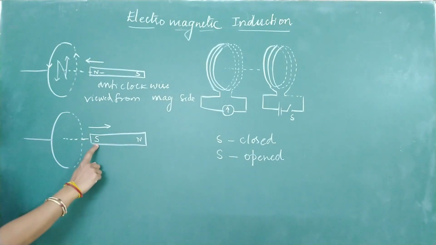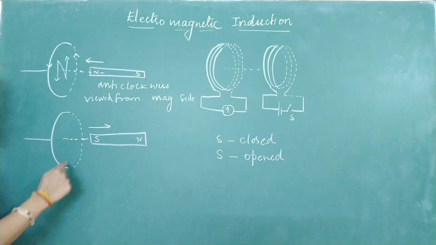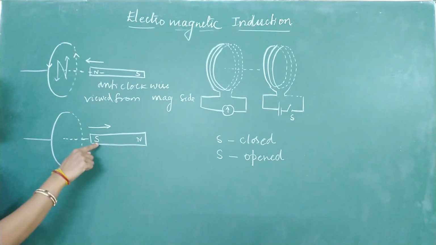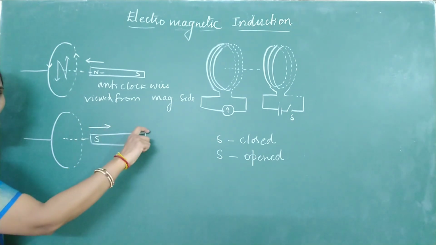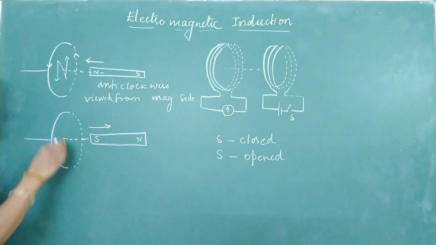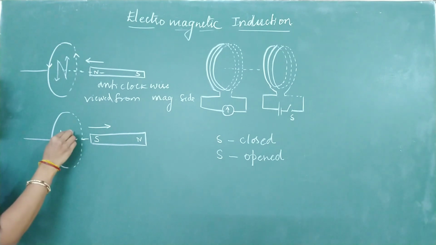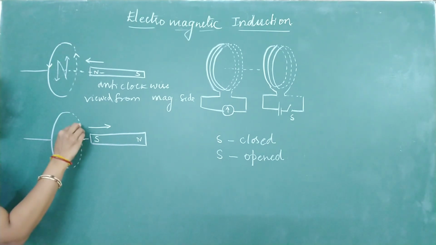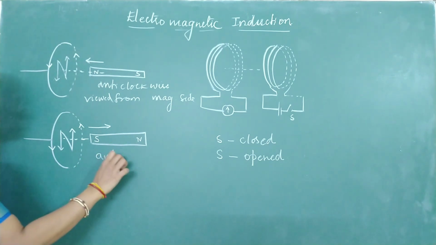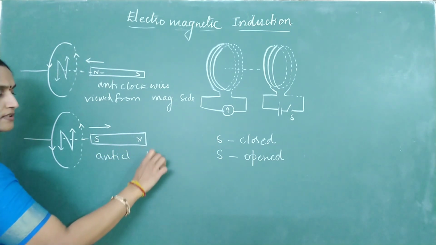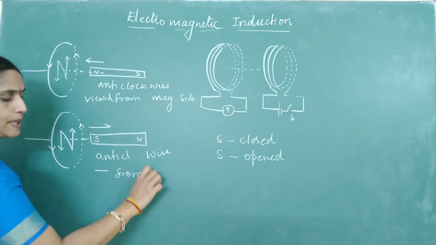If you move the south pole away, the coil will produce an induced EMF or induced current such that it won't allow the magnet to go away. Since the magnet is going away, it will try to attract the magnet. So what pole will be induced here? North pole. So if this is N, give arrows according to N. This is how the current is. Again, did we get the same direction? Anti-clockwise when viewed from the magnet side.